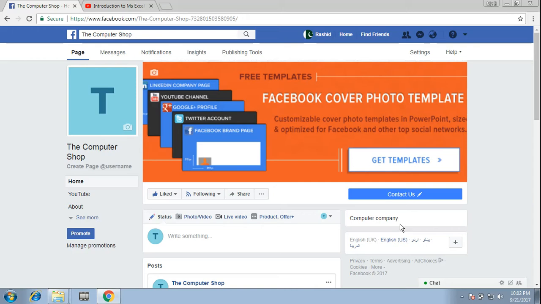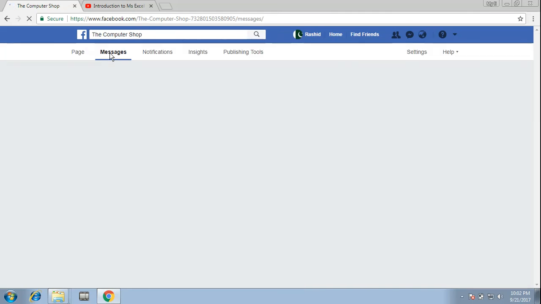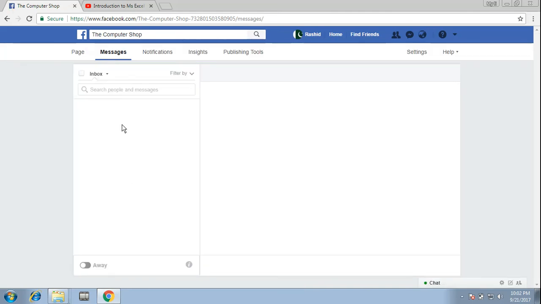You can reply to your respondents. If any person sends you a message, you can just reply to them. If anybody sends you a message, it will be shown in this tab. You have to click on Message, and here the message will pop up. So you can just reply to the messages which you will receive in the future, but you cannot message anyone through your Facebook page.